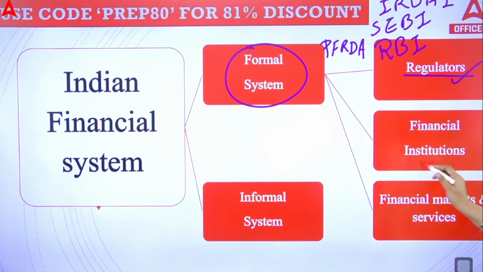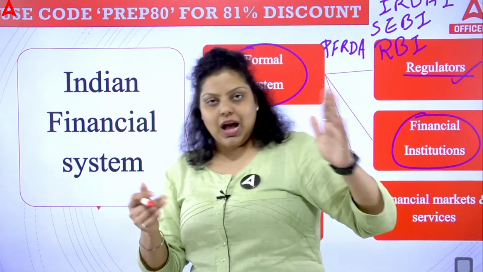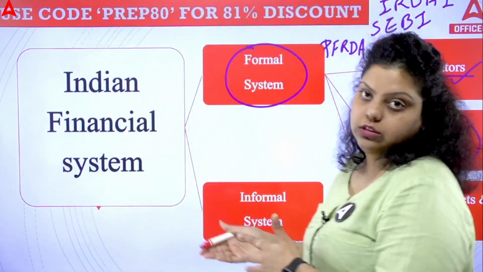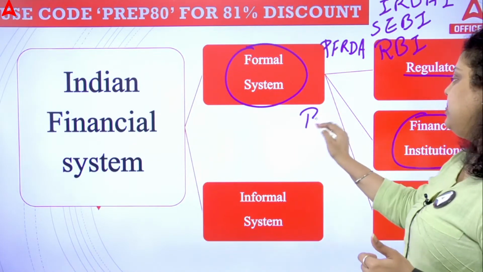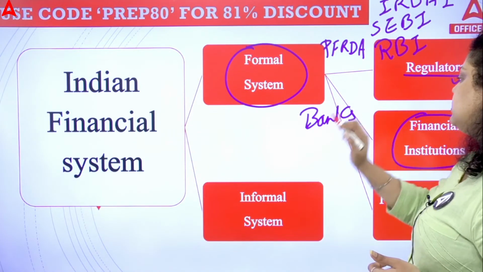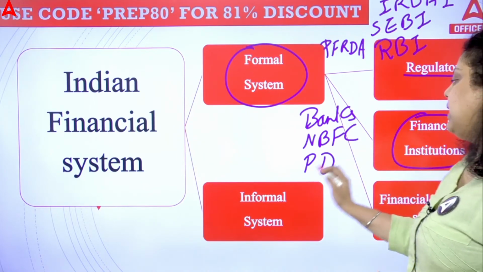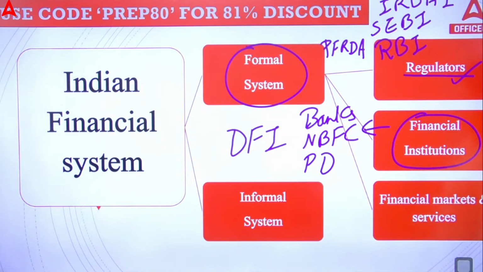Now financial institutions means simply each and every financial institution that becomes a mediator, like banks, NBFCs, primary dealers, development financial institutions. All these are financial institutions. I will write here: the banks will be part of financial institutions, NBFCs will be part, the primary dealers will be part, development financial institutions will be part. All these are the financial institutions.